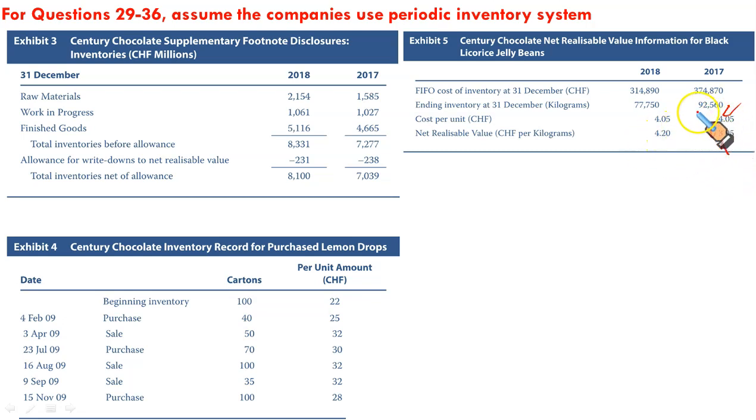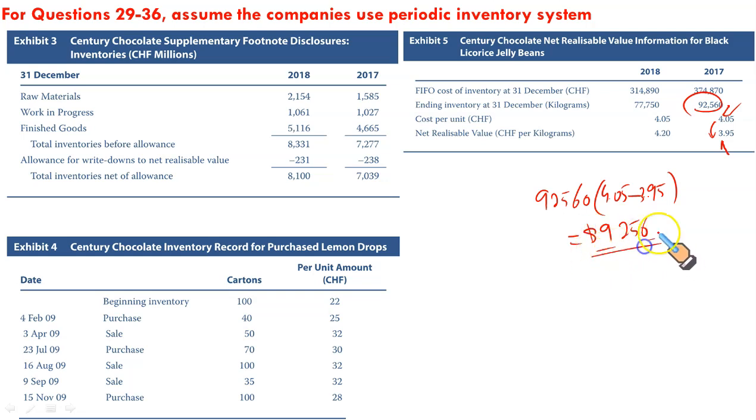So what were the number of units? It was 92,560, and the difference was 4.05 original cost versus NRV 3.95. So this would have given us a number. Let us calculate this one. It's $9,256. This was the previous write-off.